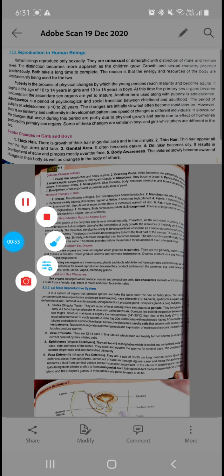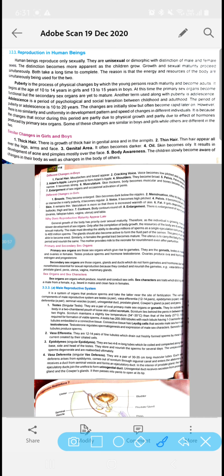Now, if we talk about the characteristic features of human beings, their reproductive system becomes active at a particular age, and that age where the individual's reproductive system becomes active is called puberty.